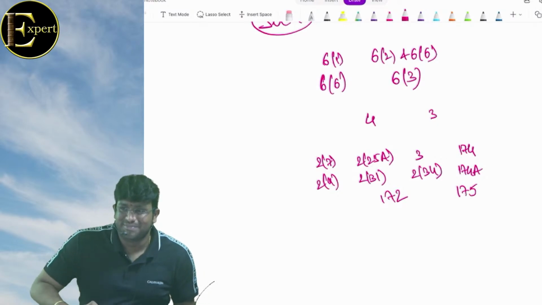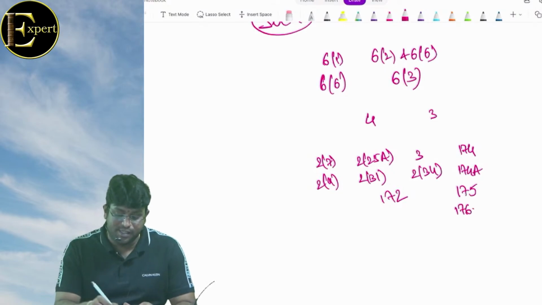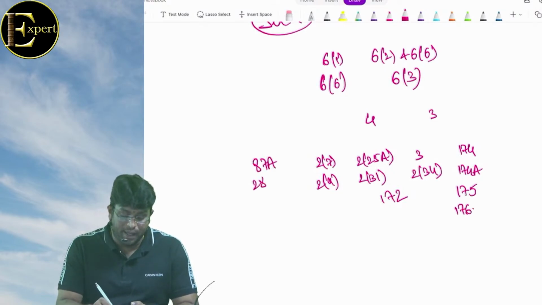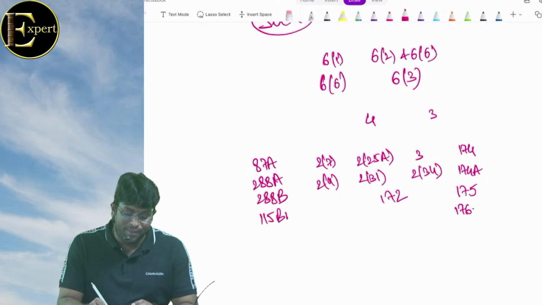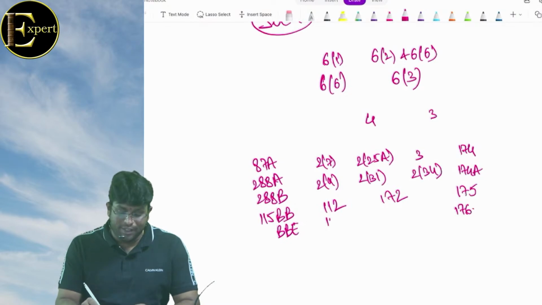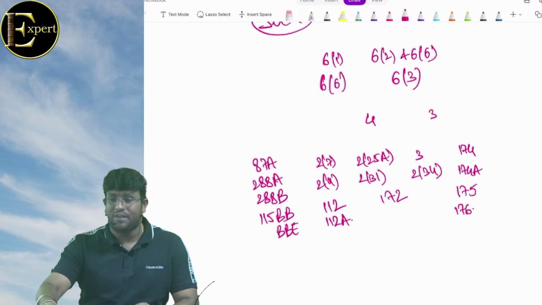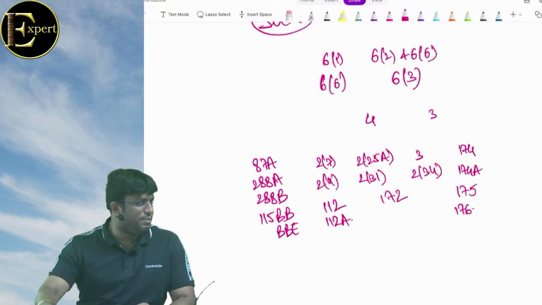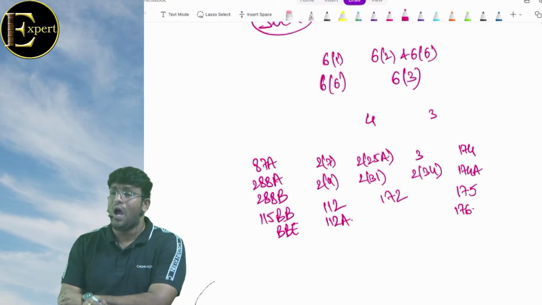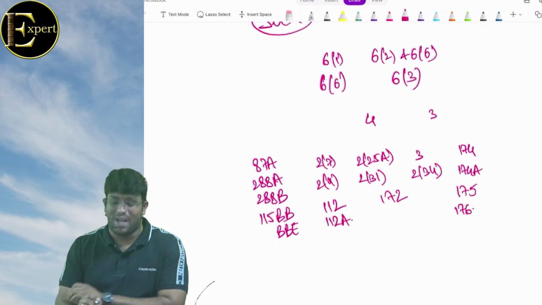175, persons likely to transfer property to avoid tax. 176, 87A, 288A, 288B, 115BB, BBE, 112, LTC general rate. 112A, long-term capital gain on sale of equity shares or units of equity-oriented mutual fund or units of business trust through recognized stock exchange on which STT is paid is taxed at the rate of 10% on amount exceeding 1 lakh.